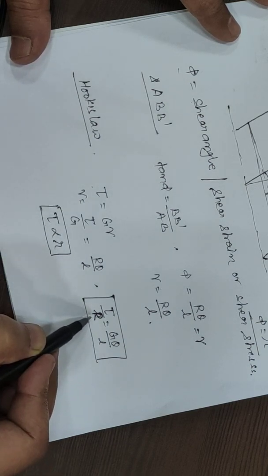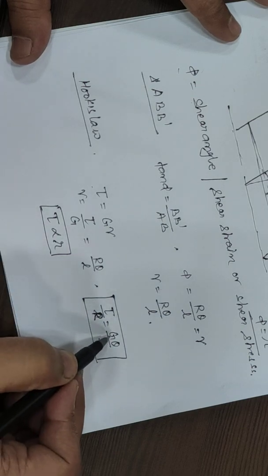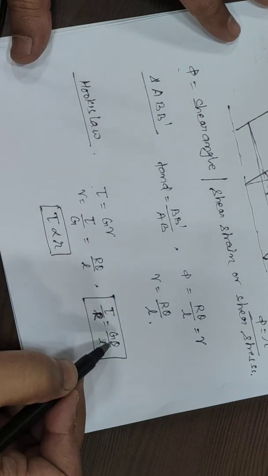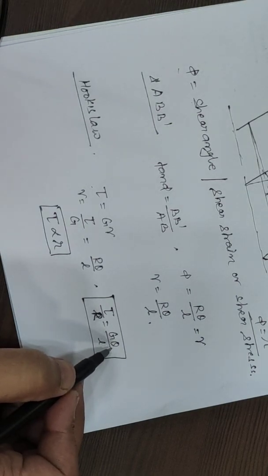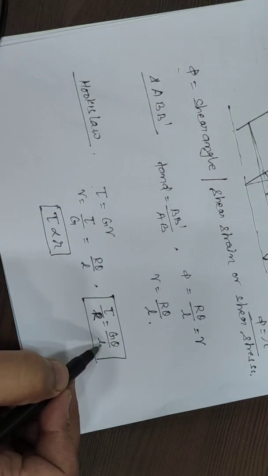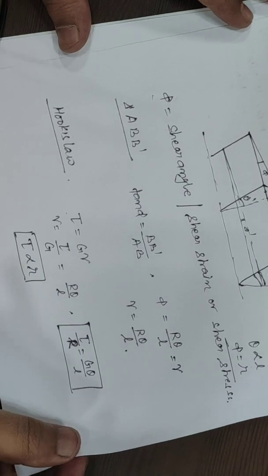When R is equal to capital R, then tau will be tau maximum, and the other quantities are G, the material property, which is the modulus of rigidity, theta, the angle of twist, and L, the length of the shaft.